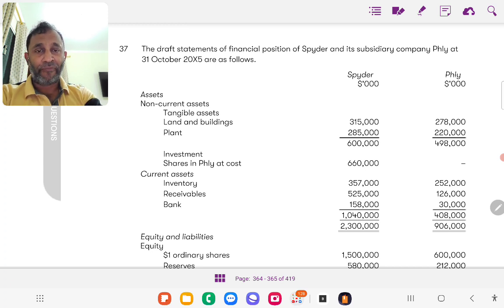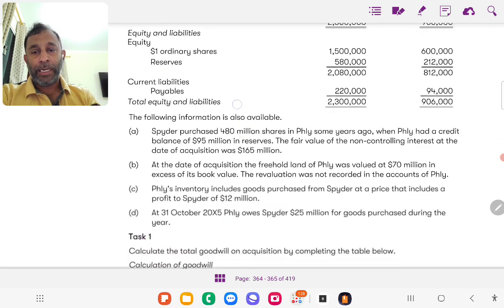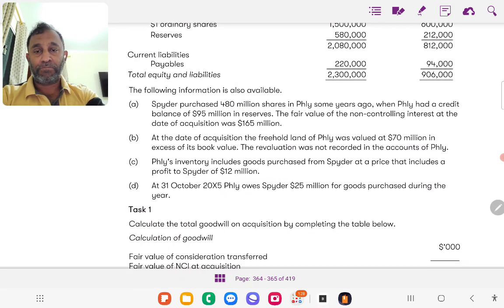The draft statements of financial position of Spider and its subsidiary company Piley at 31 October 2015 are as follows. They've given you non-current assets, land and building, plant, investment, and so on, and then they give you the following information. Spider purchased 180 million shares of Piley some years ago when Piley had a credit balance of 95 million in reserves. The fair value of non-controlling interest at the date of acquisition was 165 million.